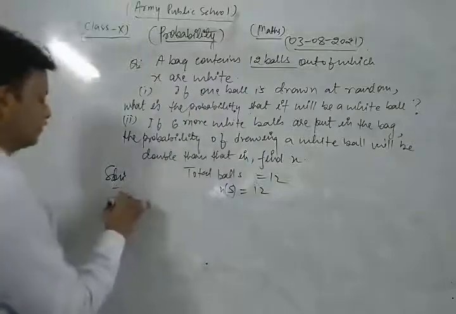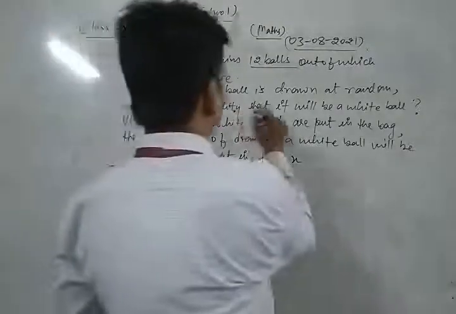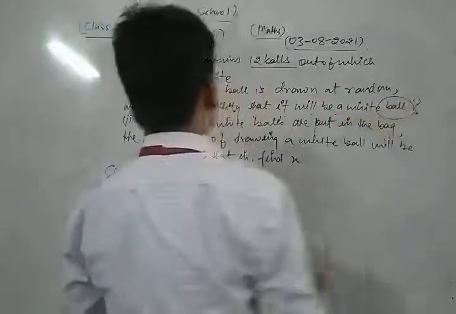Now we solve the first part of this question. If one ball is drawn at random, what is the probability that it will be a white ball?